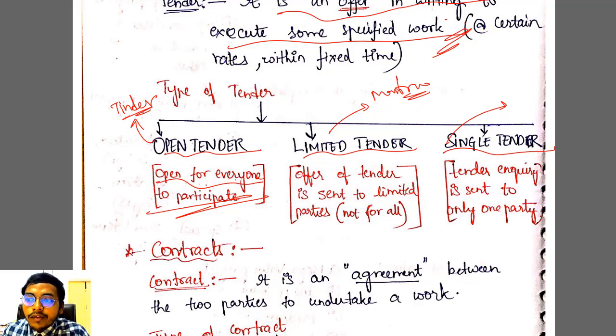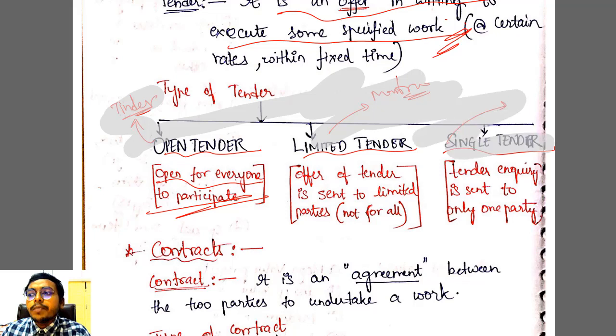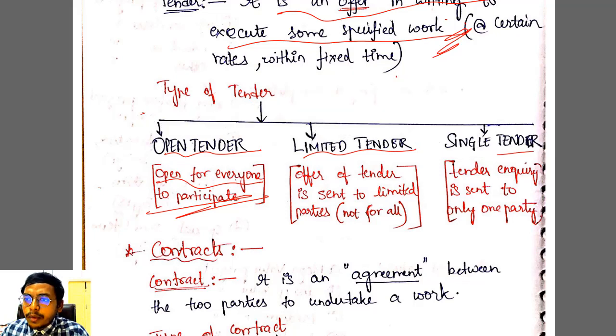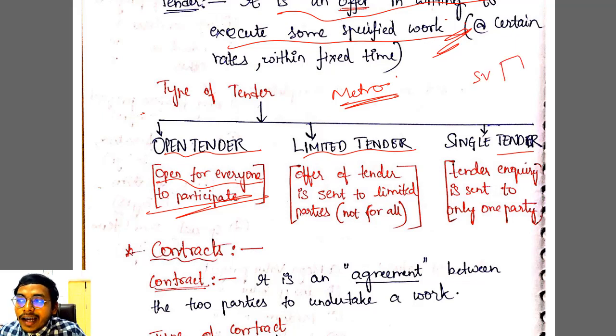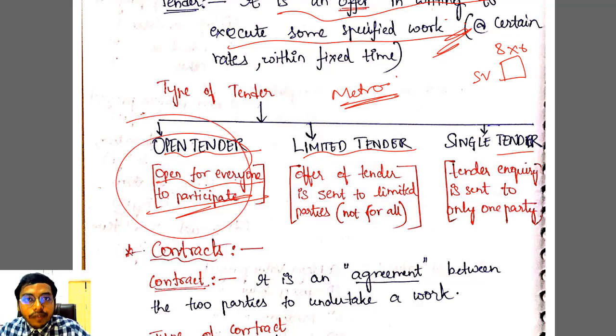Second one is a limited tender. For example, if you are going for a very big, prestigious project, say the government is going for a metro, it obviously involves huge experience and crores of money. Just beside my home, there is a construction guy called SV Constructions who stays in an 8 into 6 feet shop. Is he capable of constructing a metro? Obviously no. So what is the use of open tendering and inviting everyone?